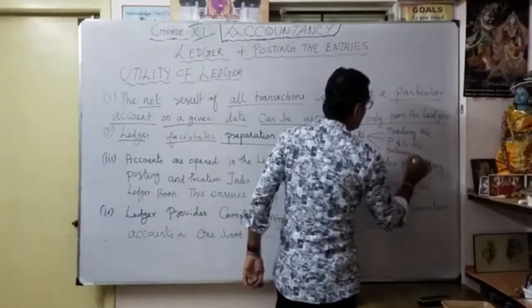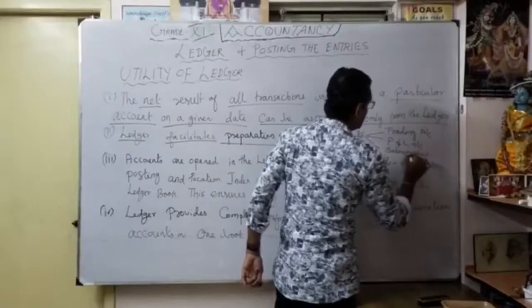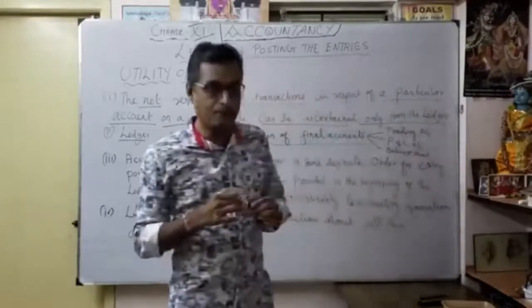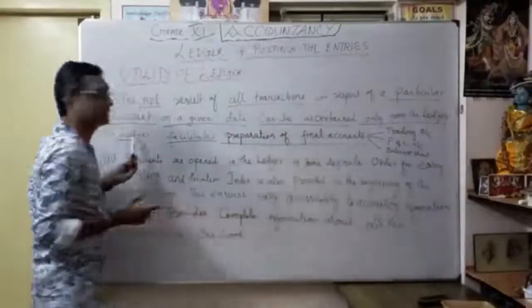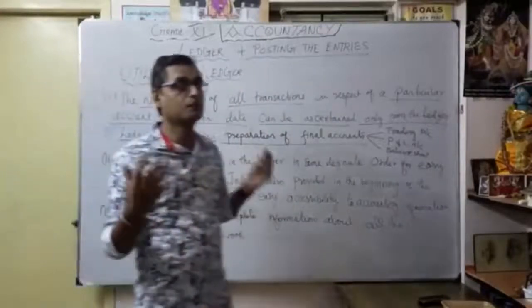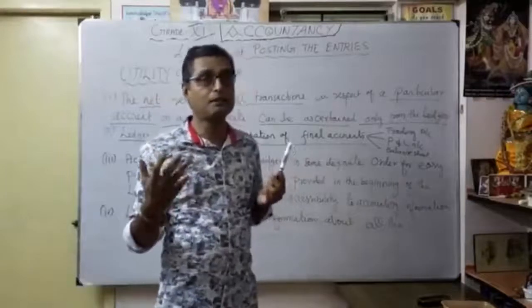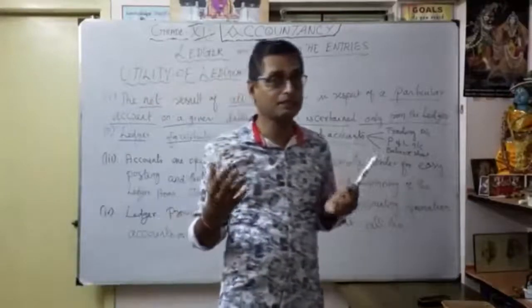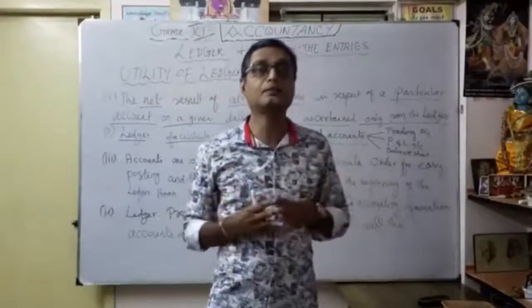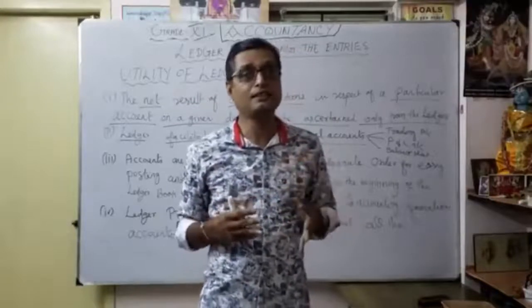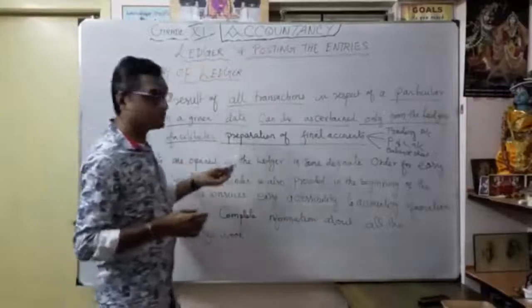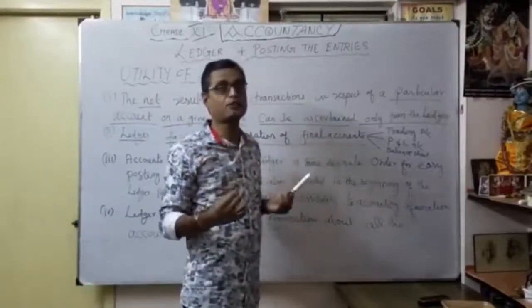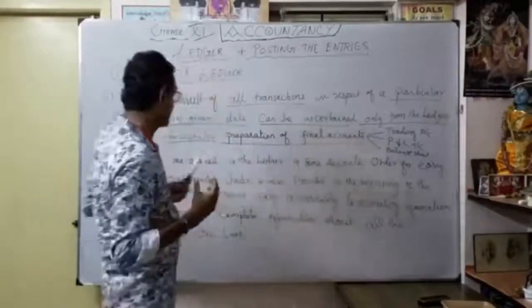What is the meaning of balance sheet? It gives the financial position of the company. How are you going to prepare all these final accounts? Only from the ledger. Without the ledger, you can't prepare the trial balance. Without the trial balance, you cannot prepare a financial statement. The financial statement is very, very important for internal users and external users. So that's why the ledger facilitates the preparation of final accounts. That is the second important utility of the preparation of the ledger. Then the third one.